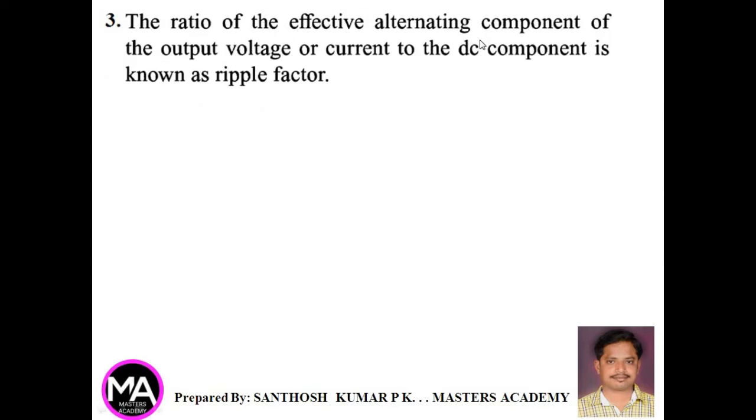The ratio of effective alternating component of output voltage or current to the DC component is known as ripple factor. Therefore, ripple factor for half wave is IAC by IDC, which is equal to ((IRMS by IDC) whole square minus 1) to the power of 1 by 2, equal to 1.21. That is, ripple factor for half wave rectifier is 1.21.